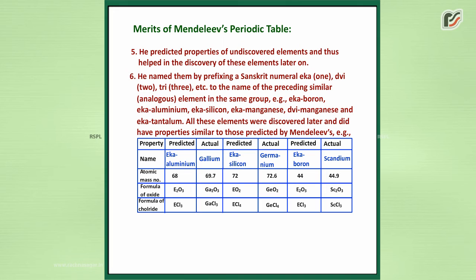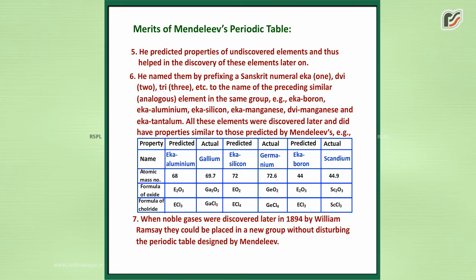All these elements were discovered later and did have properties similar to those predicted by Mendeleev. For example, when noble gases were discovered later in 1894 by William Ramsay, they could be placed in a new group without disturbing the periodic table designed by Mendeleev.